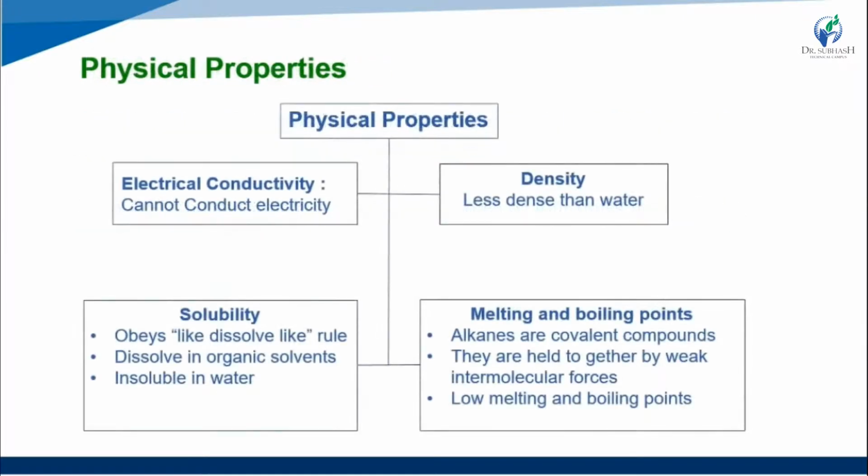Okay, then physical properties of the alkenes. Mainly 4 types of properties are included. First, electrical conductivity: alkenes cannot conduct electricity. Then density: the density is not much less than water. Alkenes do not have much density compared to water.